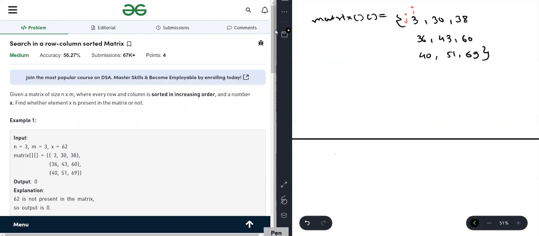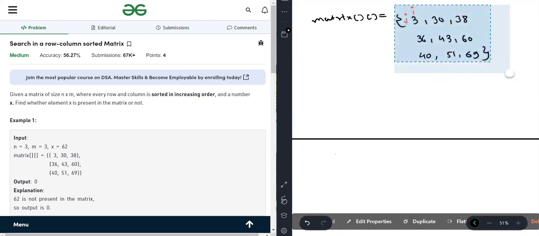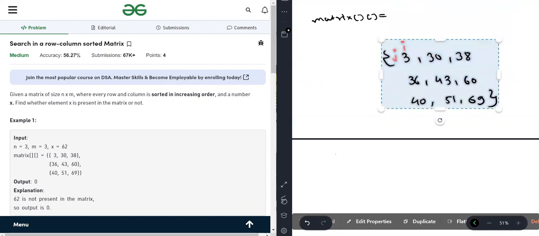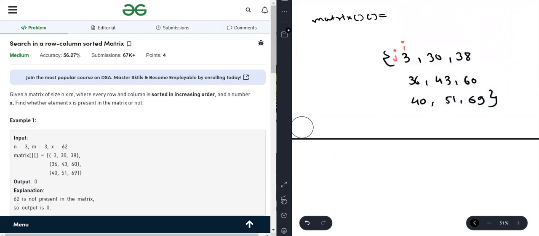Now, the second approach we used is based on the given constraint. And what's the given constraint? The important constraint is that this is sorted. So we know that the array is sorted, so we can use some technique to get the element.